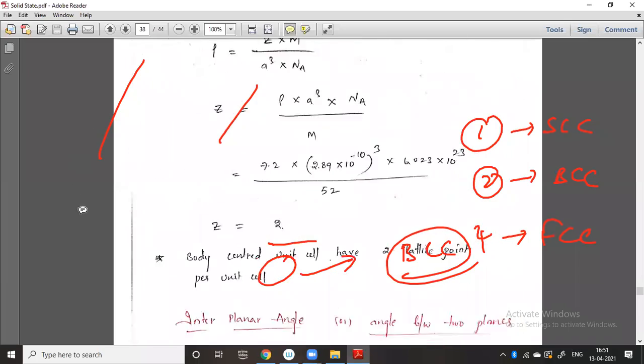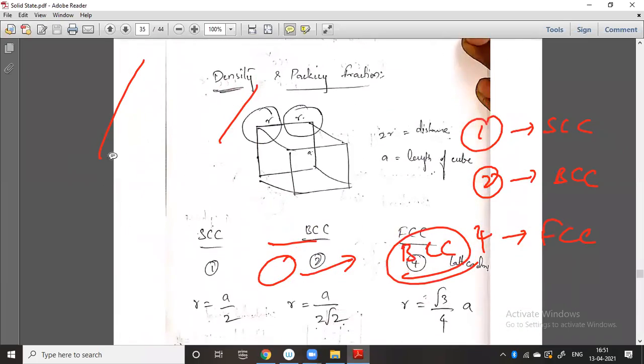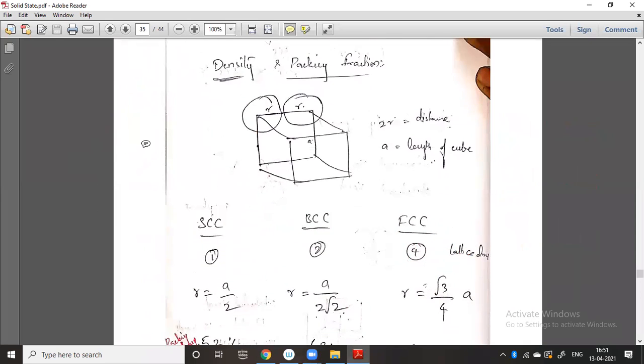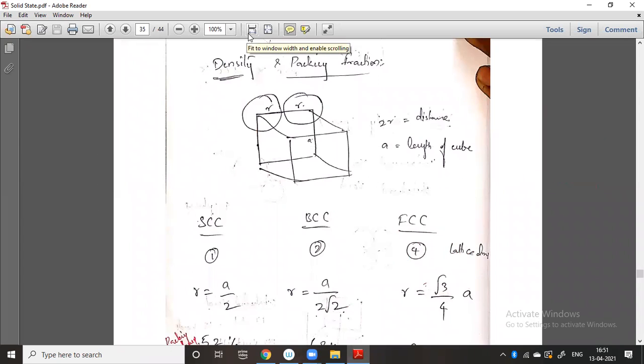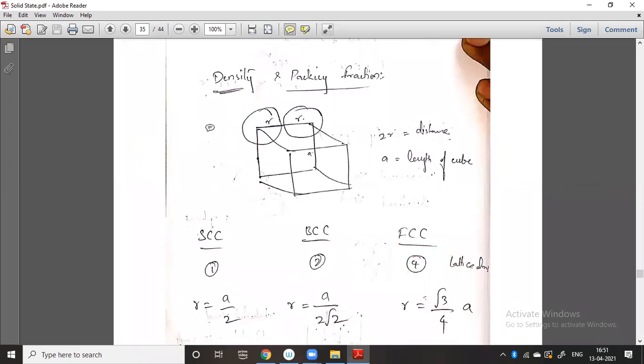Next, there is the packing fraction. The packing fraction you should also remember. This is also very, very important. So what actually is the packing fraction? How many lattice points, how many atoms are packed in a unit cell?